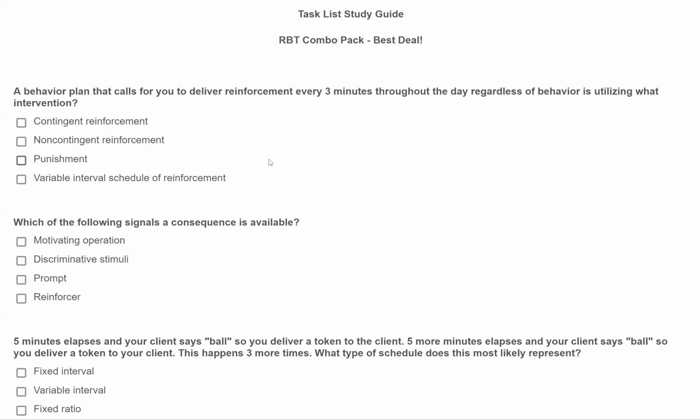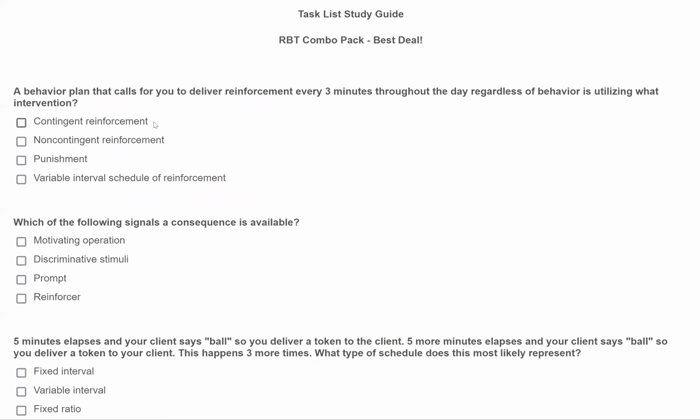And that's the key, because if we were delivering reinforcement every 3 minutes, then we could start to argue for some sort of fixed interval schedule, right? Maybe we think every 3 minutes, the first response gets reinforced, but instead it clarifies that regardless of the behavior, we're still giving reinforcement. And when you deliver reinforcement, no matter what behavior is occurring and not contingent on any behavior, what are you utilizing?